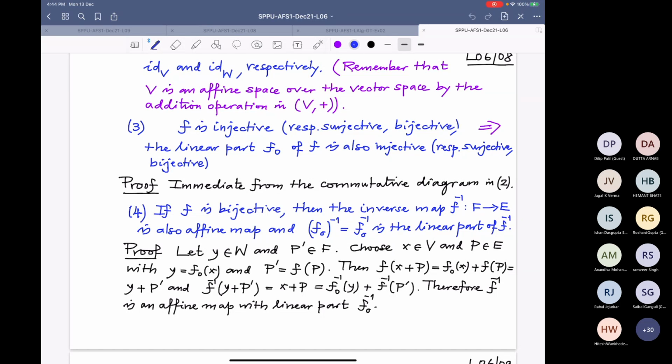Yes, sir. I thought it was, if not, bijective. Otherwise the proof is okay, no? Yes, sir. Okay. Anything else? No, sir. So how do you find, Arnab, these affine spaces?